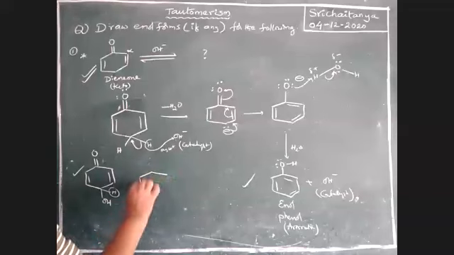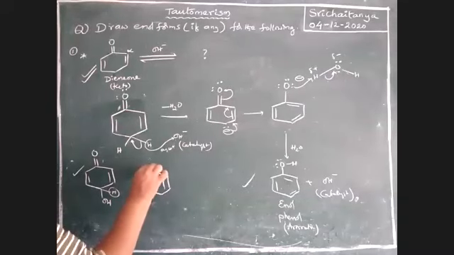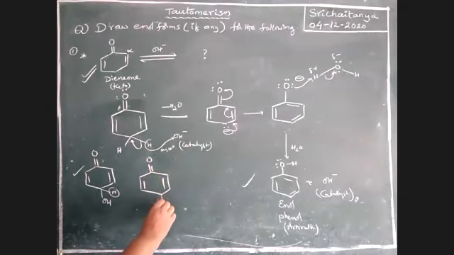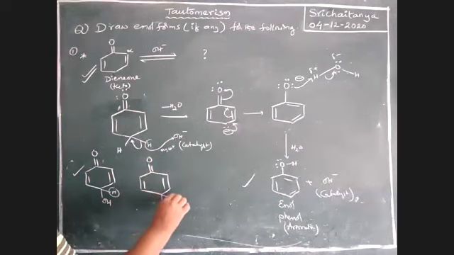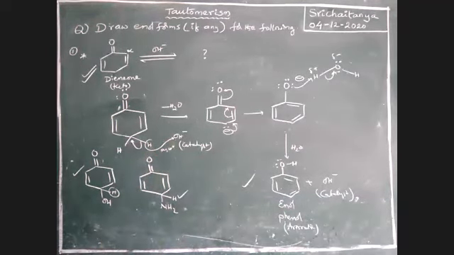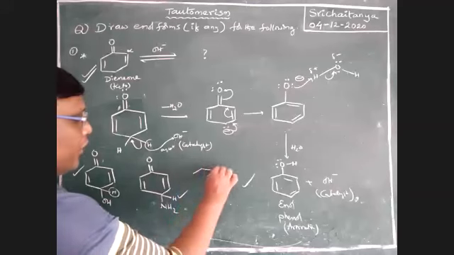Next, there is one more compound. This is double bond O. Here I am taking NH2. So there is one more hydrogen. It is possible. Okay, so like this. So see here, one more.